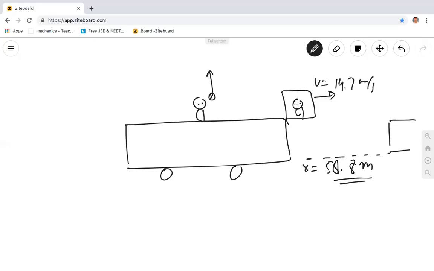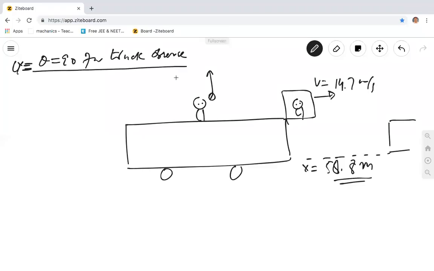That means for a person inside the truck, the ball is thrown vertically upwards. So theta is 90. Theta is 90 for the truck observer. In the truck, he throws the ball vertically